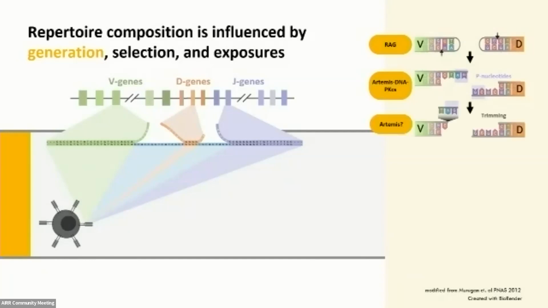From here, nucleotides may be deleted from the gene ends through an incompletely understood mechanism that's suggested to involve the Artemis protein from earlier. This deletion can remove traces of those P nucleotides from before or actual regions of the gene sequence. Next, non-template encoded nucleotides known as N insertions can be added to the gene ends by the enzyme terminal deoxynucleotidyl transferase, or TDT, as I'll be calling it for short.